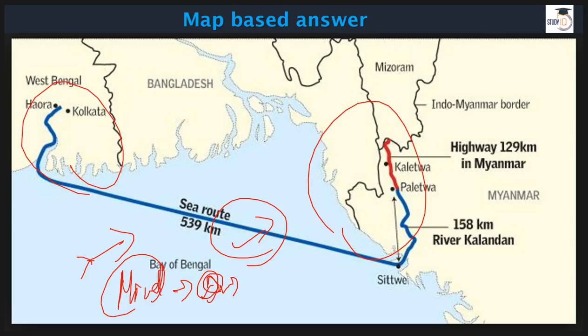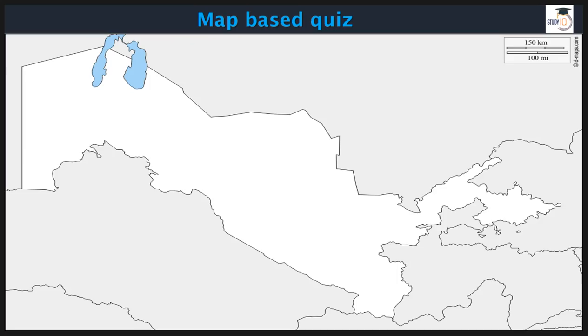This Kaladan project basically, for the first time, is going to allow the northeastern states to have access to the sea. So that's a big thing, and that's the reason why it is important.